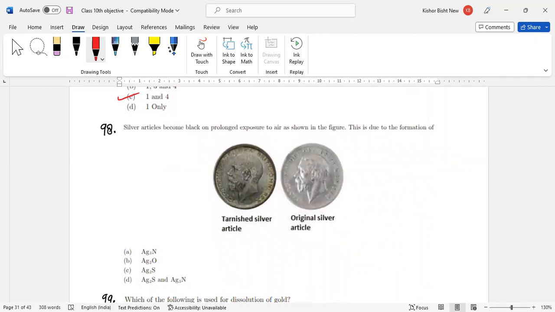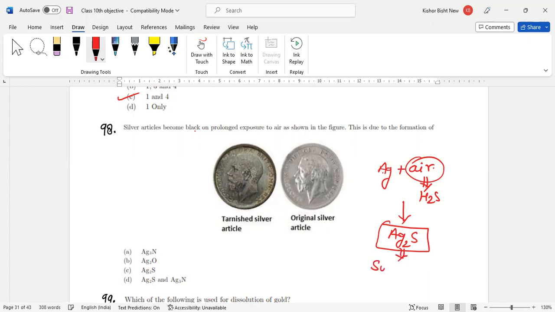Silver articles become black on prolonged exposure to air, and as shown in the figure, this is due to the formation of... Please remember, whenever silver reacts with air, H2S gas is also present in the air. H2S, any sulfur, H2SO4, SO2 react with silver and form Ag2S. So please remember, whenever it turns black, silver has converted to its sulfide ore, nothing else.